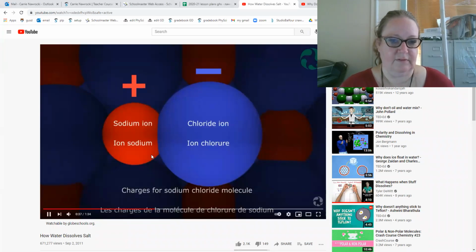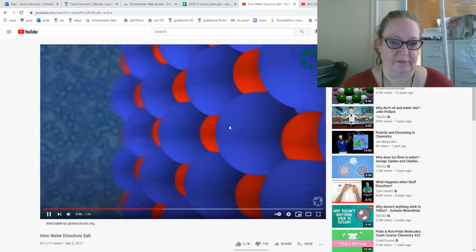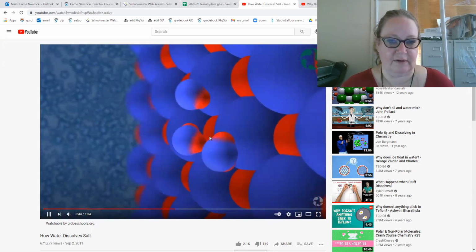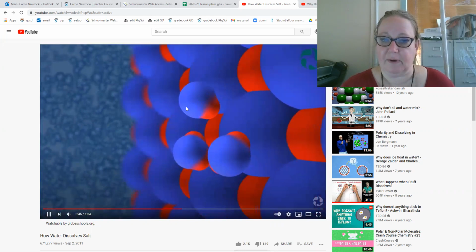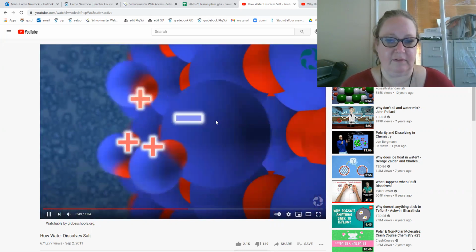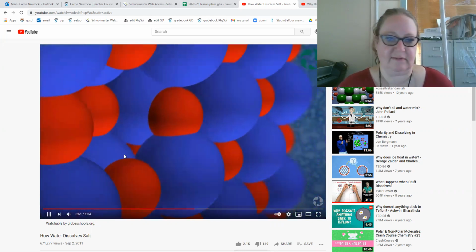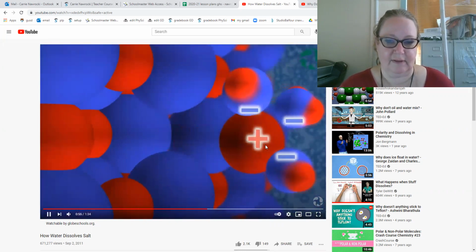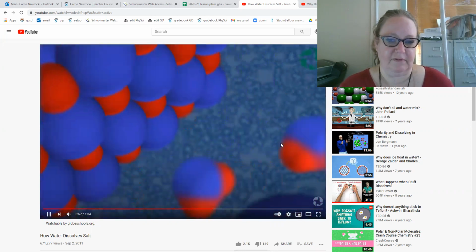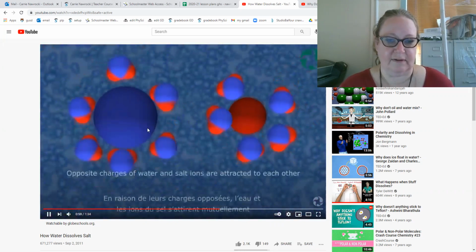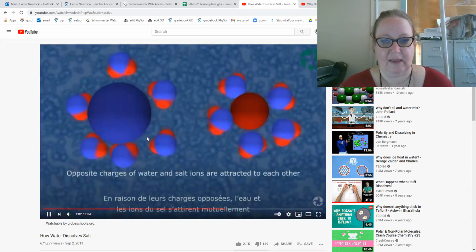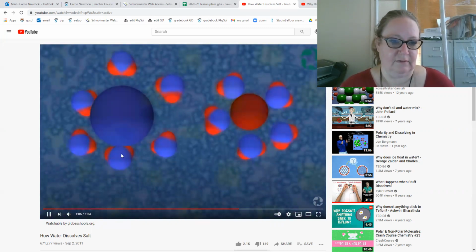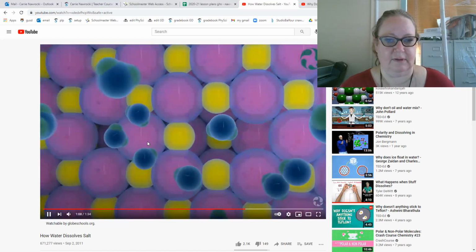All right, so this is a salt molecule. It's a positive and a negative, and they're stuck together with a whole bunch of them because they're all attracted. Well, the water comes along, remember, it's got a positive and a negative side. The water says, hey, we're positive on that side, let's take some of the negatives. This one over here says, hey, we're negative on that side, let's take a positive. And so the water comes along because it's attracted. It will take parts of the salt. It'll rip it apart, basically.